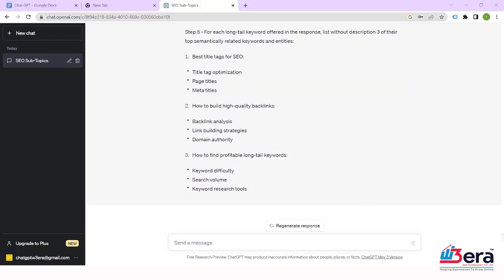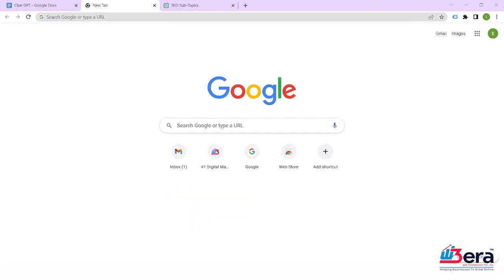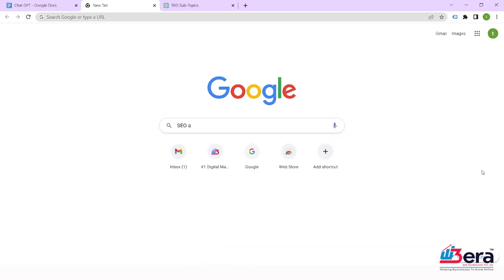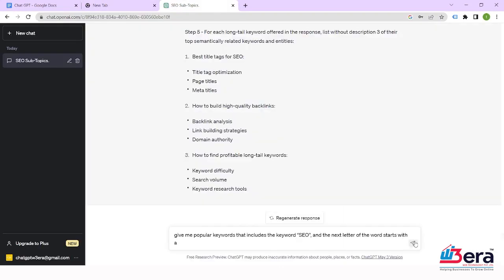Generating keyword ideas using ChatGPT based on the alphabet soup method is one of my favorite methods manually, without even using a keyword research tool. It generates keyword research ideas like using Google autocomplete going from A to Z. For example, you can write down "SEO A" and you can see autocomplete suggestions from Google. Now you can also do this using ChatGPT. Example prompt: give me popular keywords that include the keyword SEO and the next letter of the word starts with A. Now you can click enter or click here.